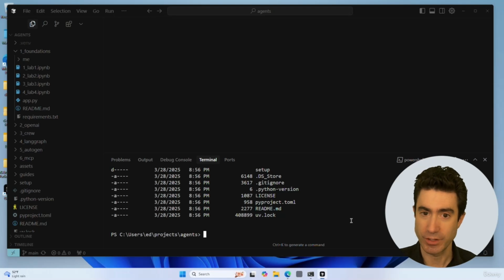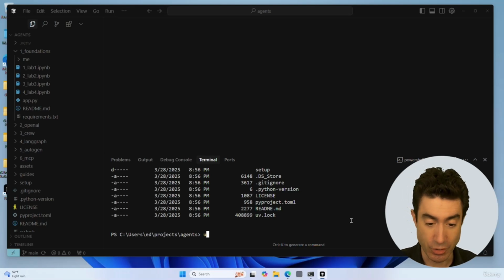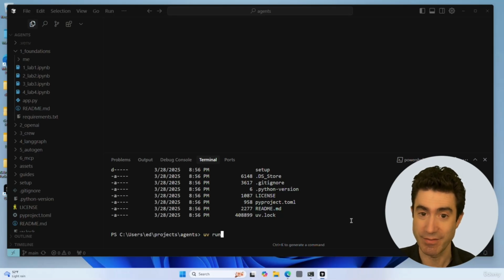And going forwards, if we want to run a Python script, whereas you might normally type Python and then the name of a Python script, you now would type uv run and then the name of the script, and it will automatically run it in that environment.